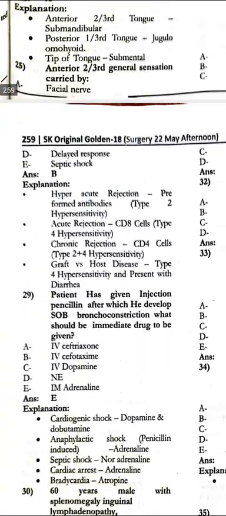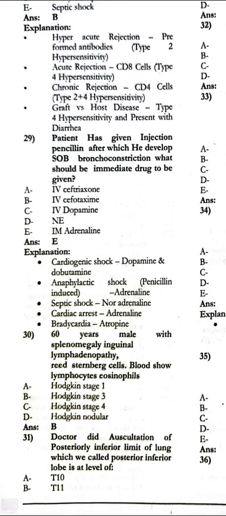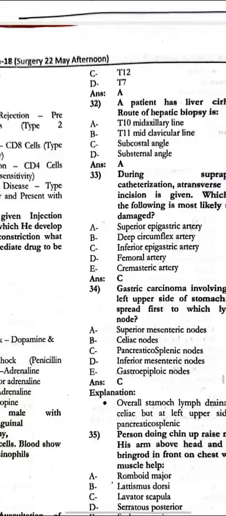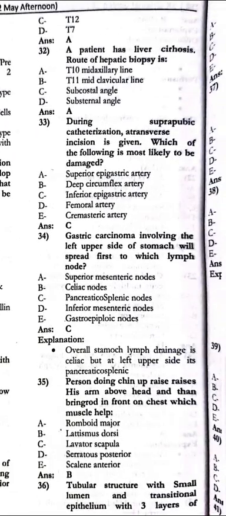Next, the patient was given injection penicillin, after which he developed shortness of breath or bronchoconstriction. The immediate drug must be the adrenaline. A 60-year-old male with the splenomegaly, inguinal lymphadenopathy, Reed-Sternberg cells, blood showed lymphocytes and eosinophils. That is the Hodgkin stage 3. The doctor did auscultation of the posteriorly inferior limit of the lung, which we call the posterior inferior lobe, that is at the level of the T10. The patient has liver cirrhosis. Route of the hepatic biopsy is the T10 mid-axillary line.